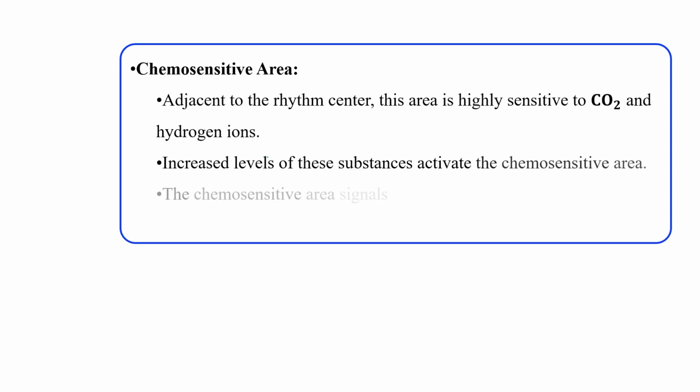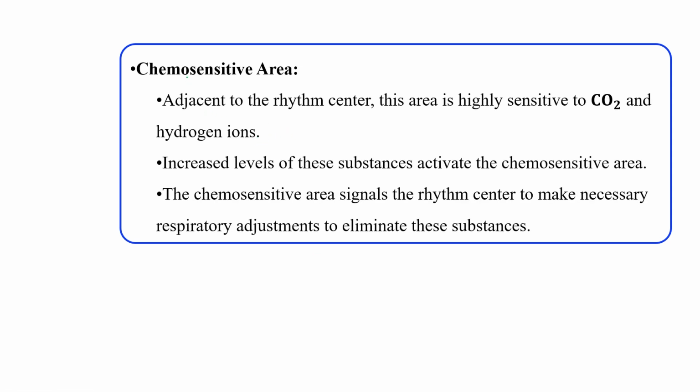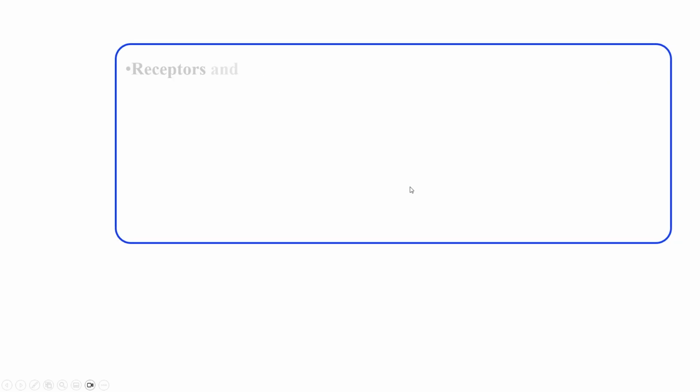Okay, so there is another area known as the chemosensitive area, which is adjacent to the rhythm center, and this area is highly sensitive to carbon dioxide and hydrogen ions. When the level of these substances increases, it activates the chemosensitive area. The chemosensitive area signals the rhythm center to make the necessary respiratory adjustment to eliminate these substances. What substances? Carbon dioxide and hydrogen ions.